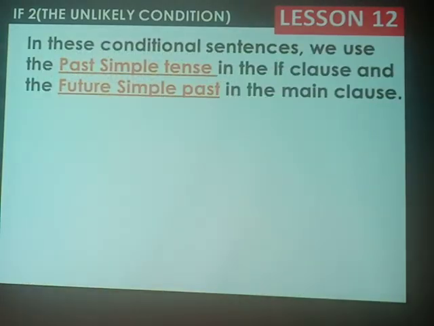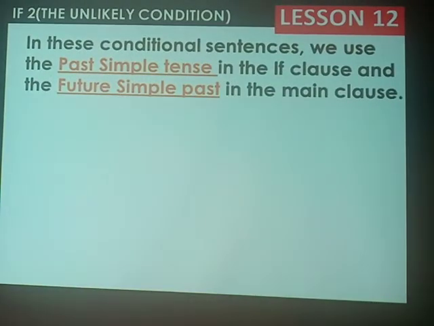We need to take note that in these conditional sentences, which conditional sentences? The if two conditionals. We use the past simple tense in the if clause and the future simple past in the main clause. When I say past simple tense, what do I mean? A tense where we bring the past simple form of the main verb.